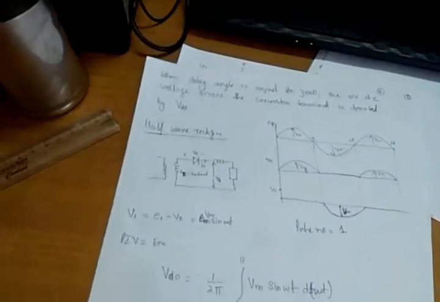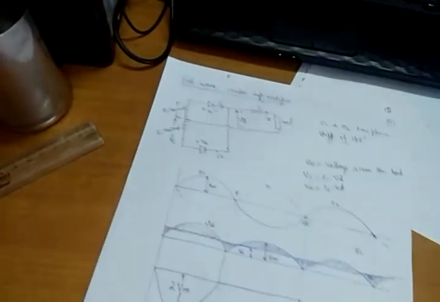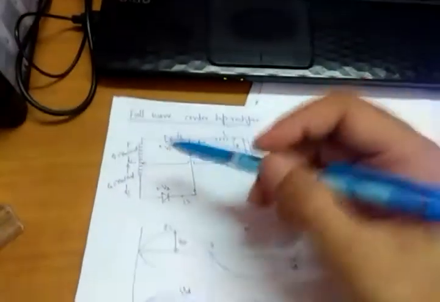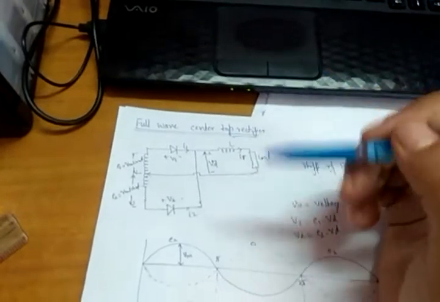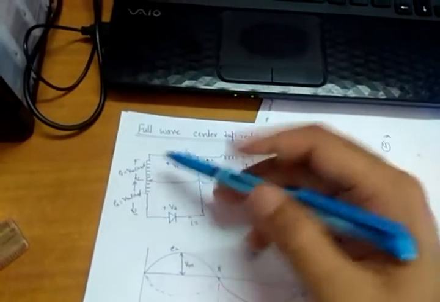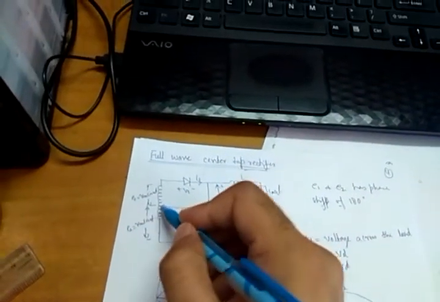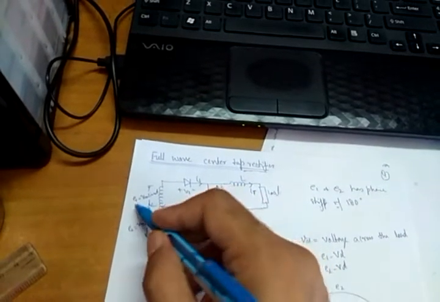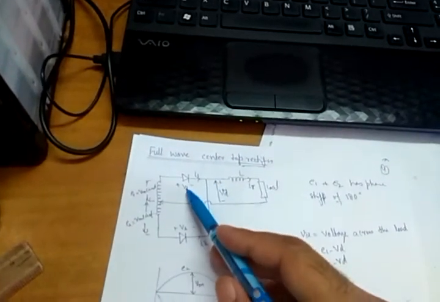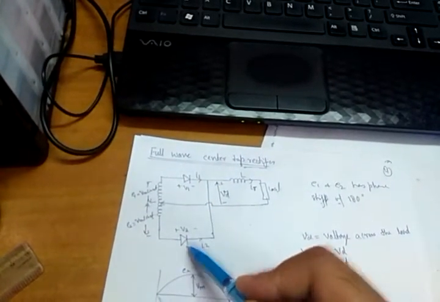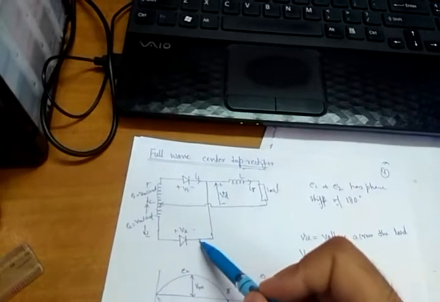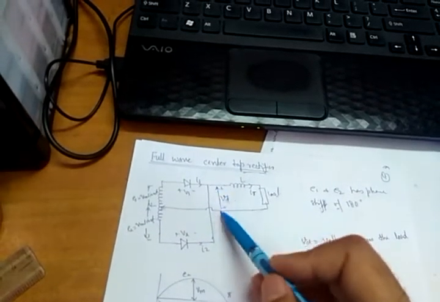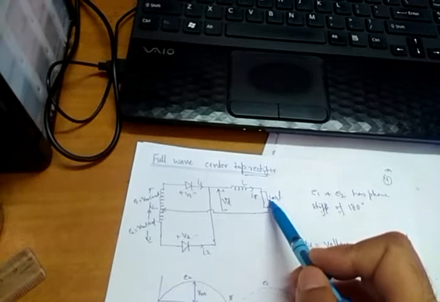So moving to next page. This is the full wave rectifier. I am drawing here the secondary of the transformer. This is a center tap. Here the voltage is E1 and here the voltage is E2, Vm sin omega t each. V1 is the drop across diode 1, V2 is the drop across diode 2, current through diode 1 is I1 and current through diode 2 is I2. Vd is the drop across the load.